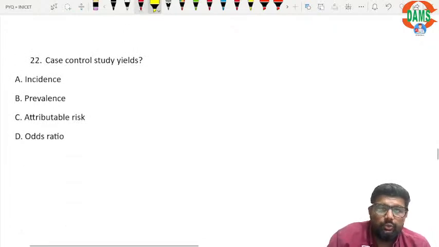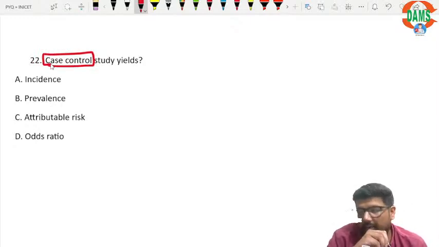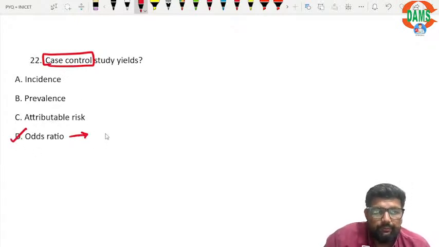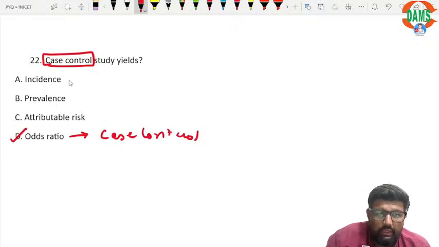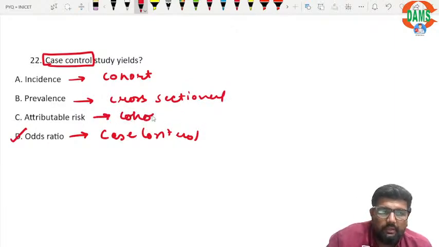Case control study yields, we have just discussed. I am not going to tell you the answer here. You are going to tell me in the chat box. Yes, case control study yields what? Odds ratio. So odds ratio, I am repeating: case control; incidence: cohort; prevalence: cross-sectional; and attributable risk: cohort.